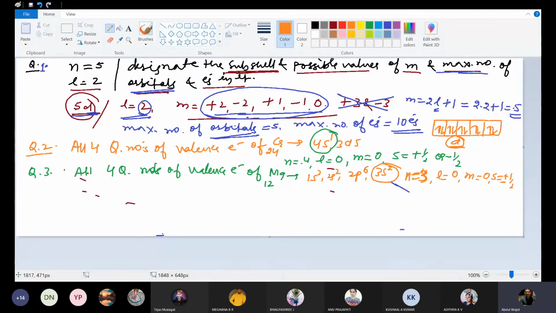See, since here one electron was there, you wrote plus half or minus half. But here two electrons are there, so you wrote plus and minus both half. So like this we will be doing questions. There is one more question, that's a reverse question.